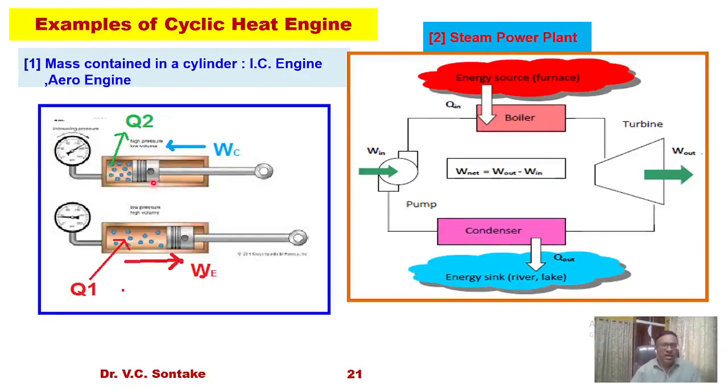Similarly, in case of an internal combustion engine, this gas is a working substance or working fluid. Okay. So these are two very good examples of a cyclic heat engine. Now, can you suggest some more examples of cyclic heat engines? Please write in the comment box or chat box.